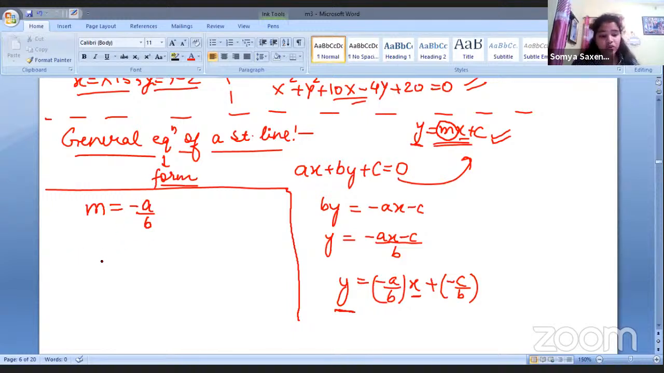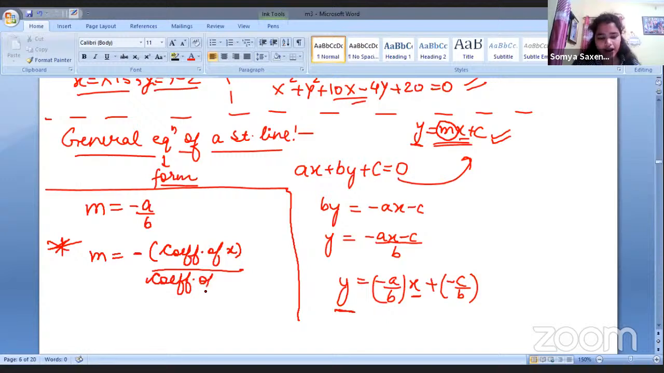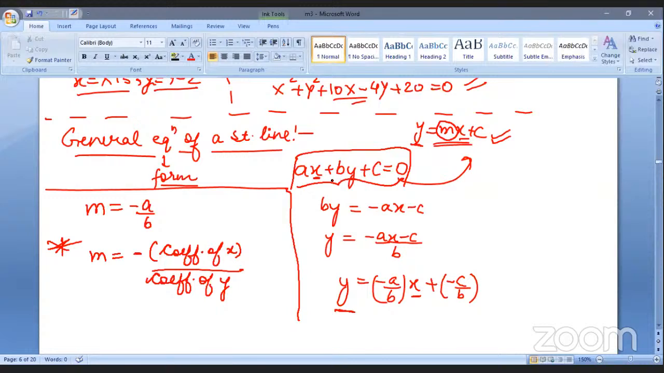So from here, we get a useful information. You can just do a star note, and you can write m is equal to negative of coefficient of x divided by coefficient of y. Now, which coefficient are we talking about here? We are talking about this one. In the general form of equation, the coefficient of x is a and the coefficient of y is b.